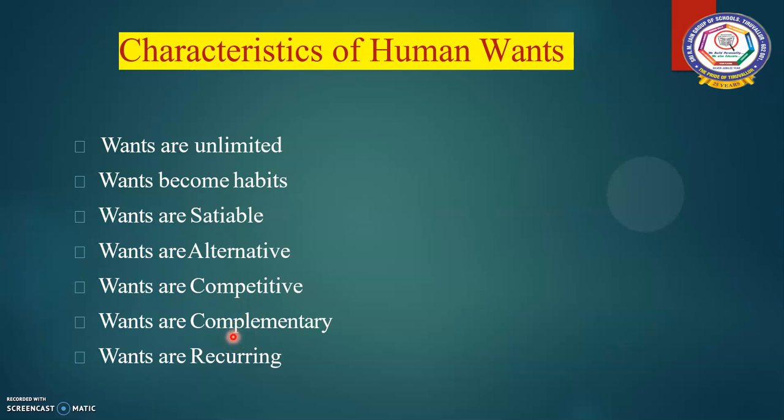Next one, wants are complementary. Sometimes satisfaction of a particular want requires the use of more than one commodity. Without one commodity, you cannot use another product. Both things you need to use. For example, if you take an ink pen, if you have an ink pen, you cannot utilize it. You want ink to fill it, isn't it?